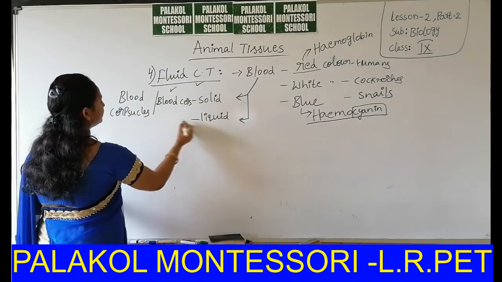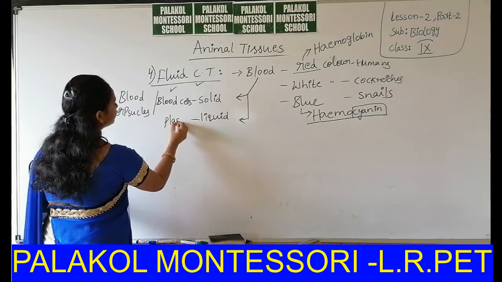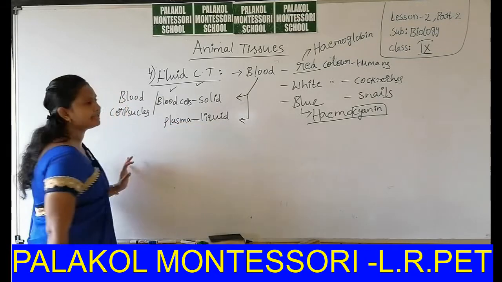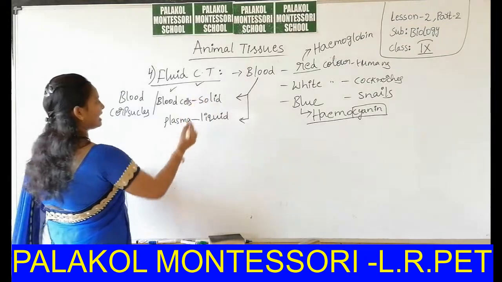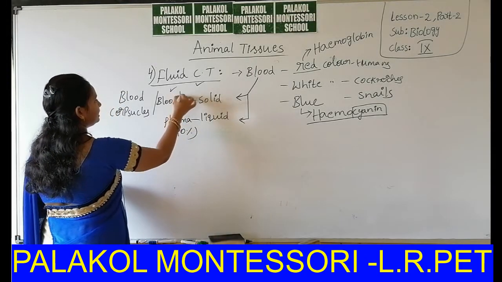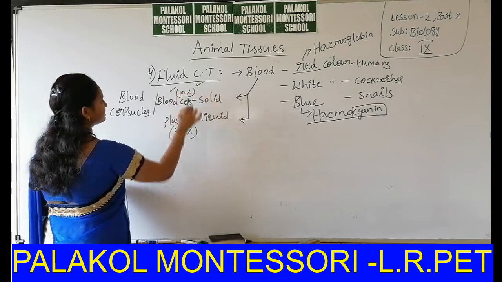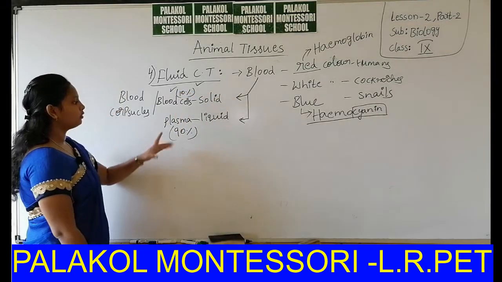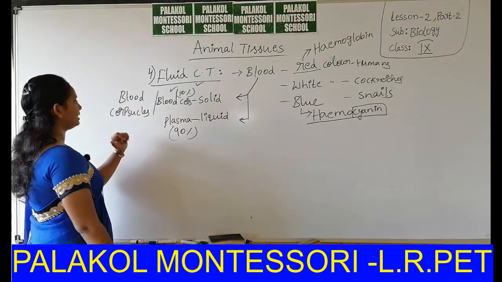Okay, the liquid component is called plasma. Blood has 90% plasma and 10% blood cells in its composition. Overall 100%, that is blood.